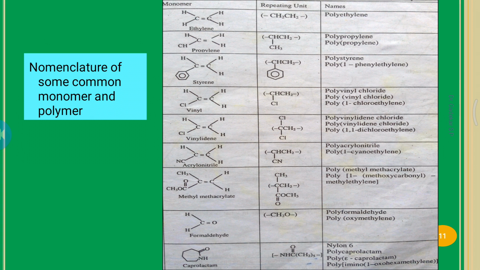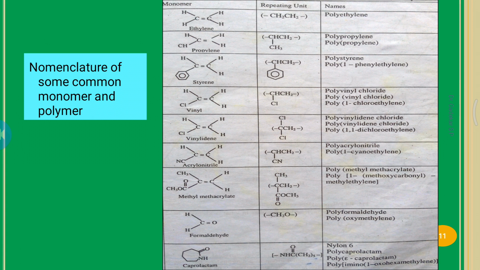So here, nomenclature of some common monomers and polymers. If we use ethylene as a monomer and they polymerize to form polyethylene, the repeating unit is CH2 ethylene.